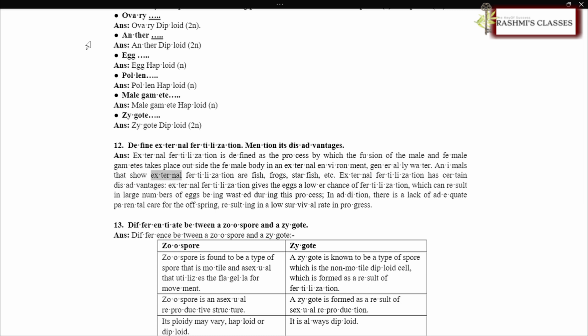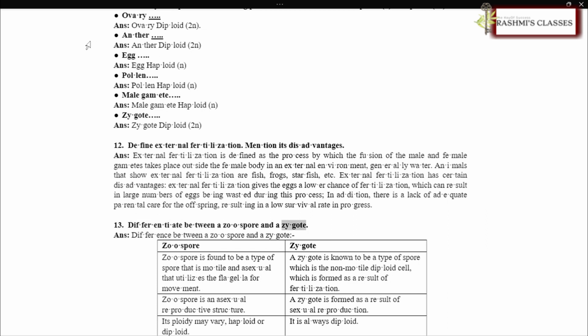Animals that show external fertilization are fish, frogs, starfish, etc. External fertilization has certain disadvantages. It gives the eggs a lower chance of fertilization, which can result in large numbers of eggs being wasted during this process. In addition, there is a lack of adequate parental care for the offspring, resulting in a low survival rate.